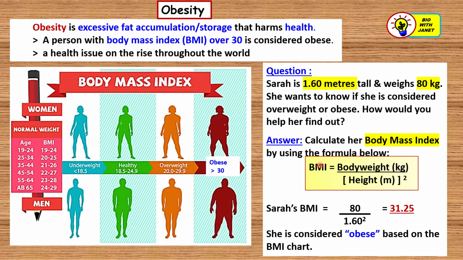Calculate her body mass index by using this formula. Sarah's BMI will be 80, that's the body weight, 80 kg, divided by 1.60 squared. That's the height squared. The answer is 31.25. So she's considered obese based on the BMI chart.